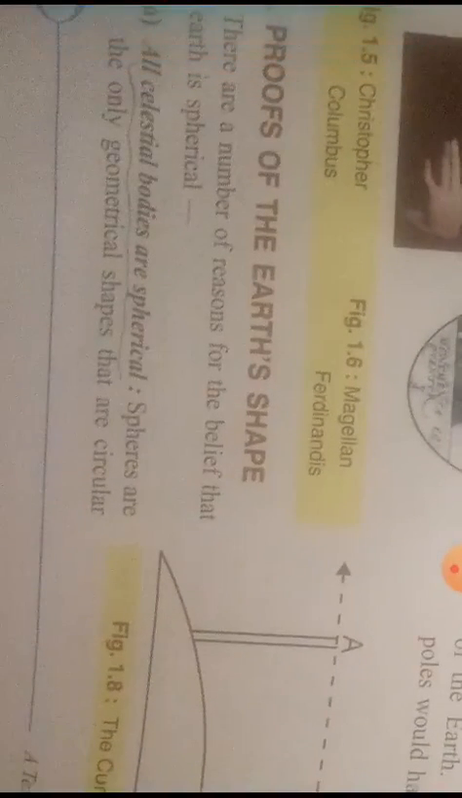Now let us study the proofs of the earth's shape. There are various observations made by early scholars such as Aristotle, Pythagoras, Magellan, Aryabhata, Columbus, etc., confirming the spherical shape of the earth. There are a number of reasons for the belief. All celestial bodies are spherical. Sun, moon and all other celestial bodies appear to have a circular outline. Since Earth too belongs to the same system, therefore, Earth also is spherical in shape.